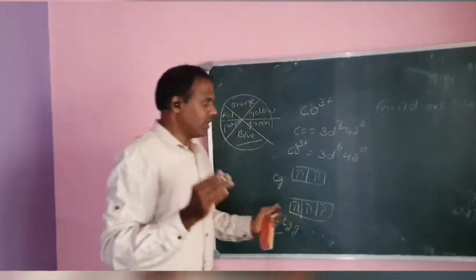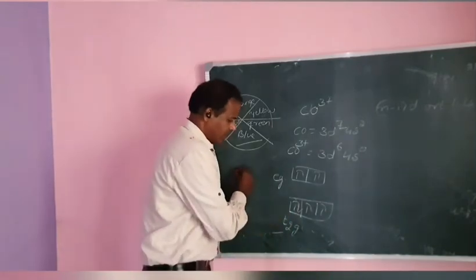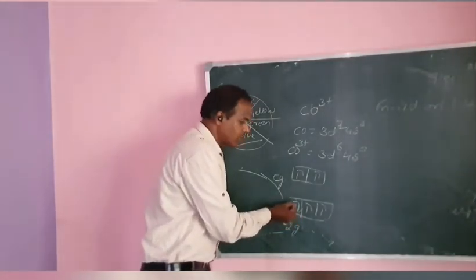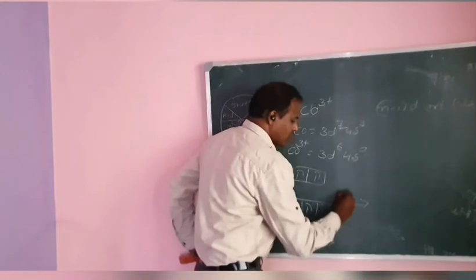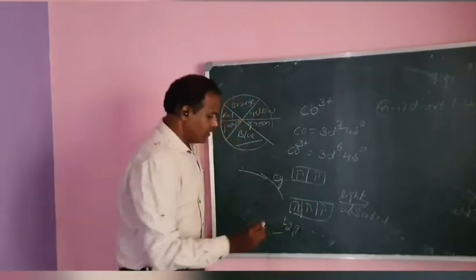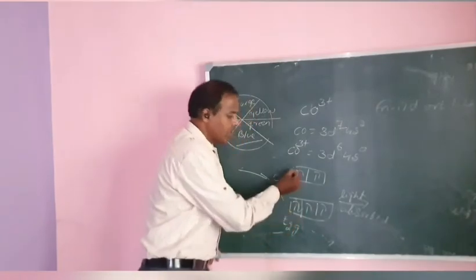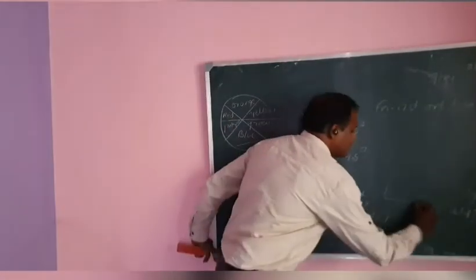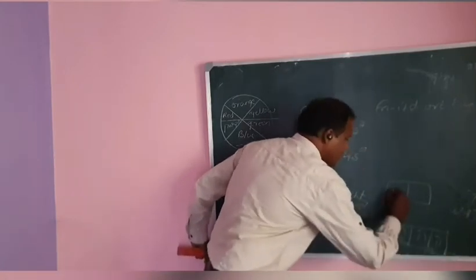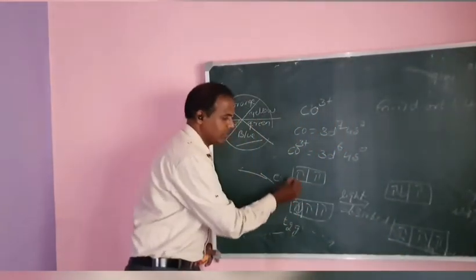That is one point, and now how the color is produced is explained. When a ligand or light radiation is absorbed, the electrons jump from the ground state to the excited state, from t2g to eg. The light is absorbed.